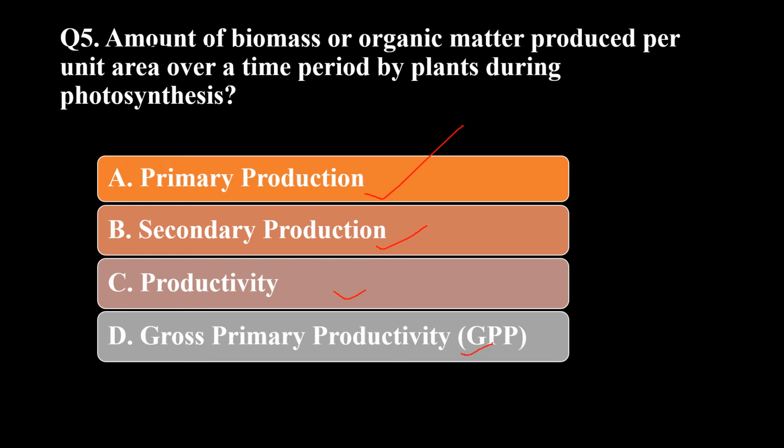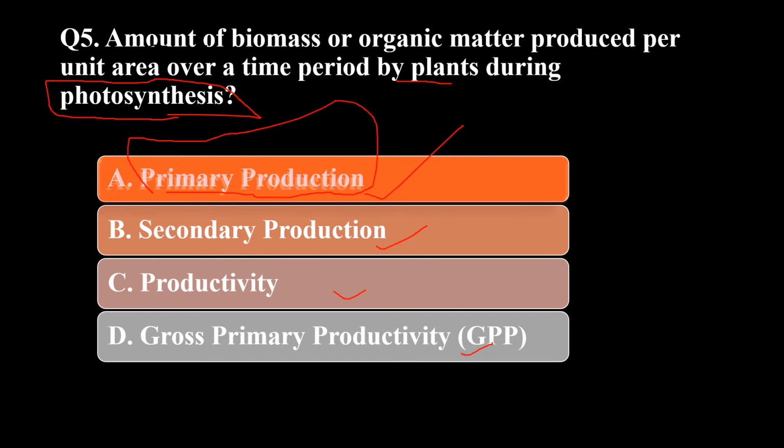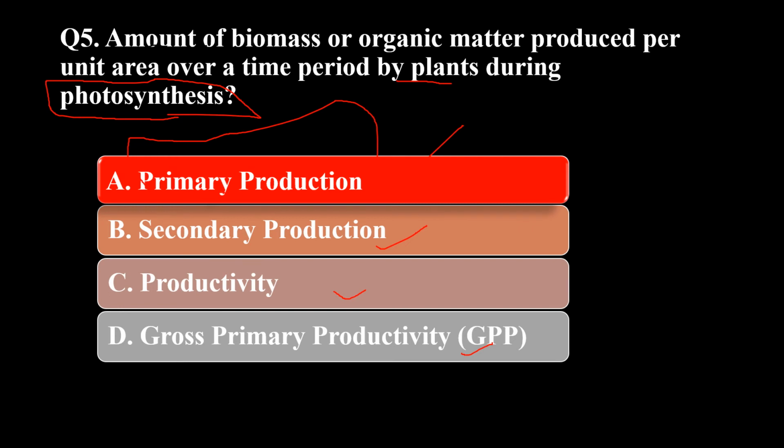We are talking about photosynthesis directly through the plants. The amount of biomass or organic matter produced by the plants is called primary production. The correct answer is primary production.